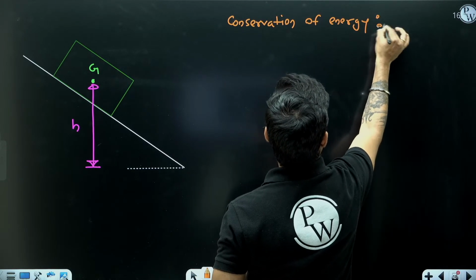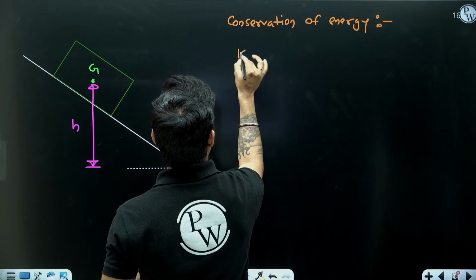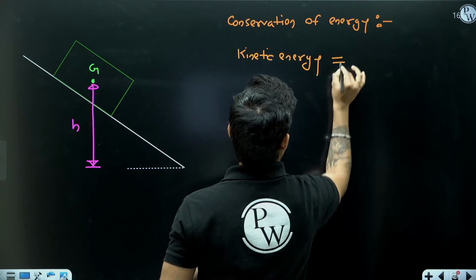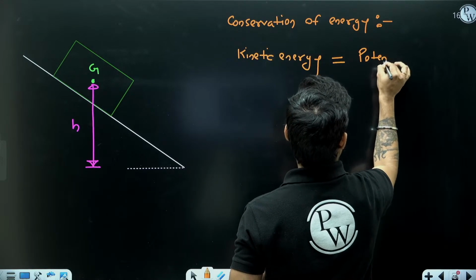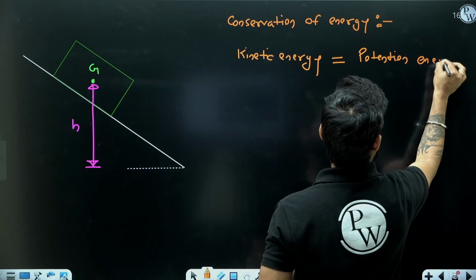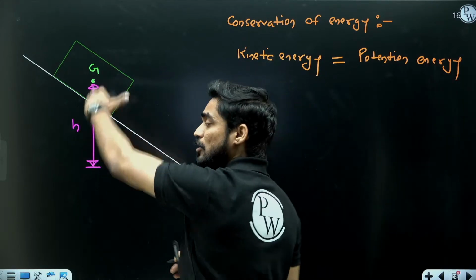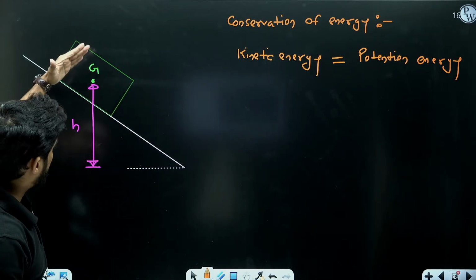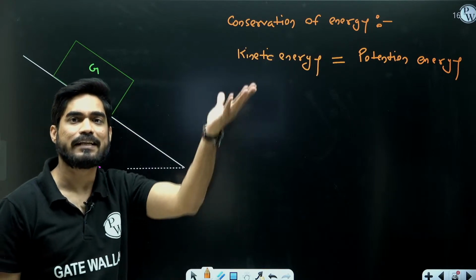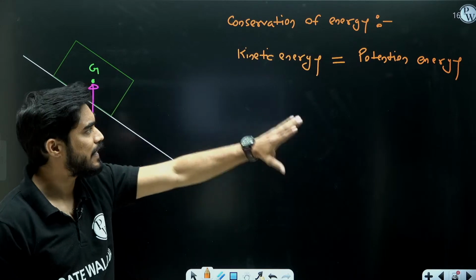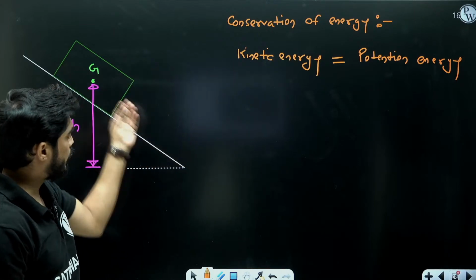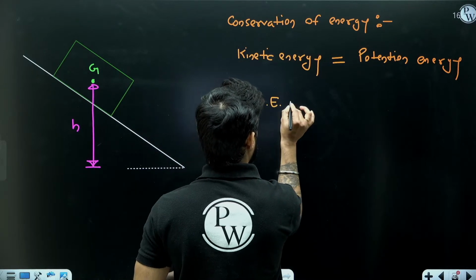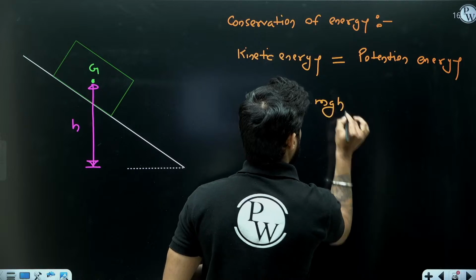So we can apply conservation of energy, means kinetic energy at the bottom will be equal to potential energy. Right now it has potential energy equal to mgh. When it is released, the potential energy will decrease and kinetic energy will increase. As there is no loss of energy, I can say that the entire potential energy will be converted into kinetic energy. So can I say kinetic energy will be equal to mgh?